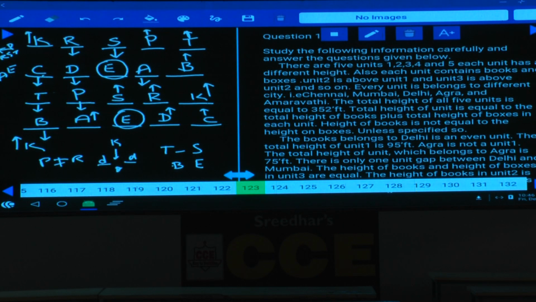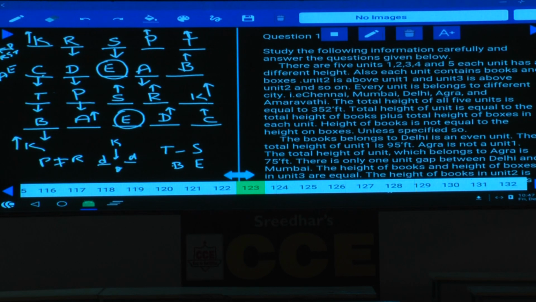Books and boxes. And the total height of all the 5 units is equal to how much? 352 is the total height. And the total height of a unit is equal to the total height of books as well as the total height of boxes in each unit. Height of books is not equal to the height of boxes unless specified so. If they are equal, then he will specify. And if it is not specified, we can take it for granted that they are not equal.